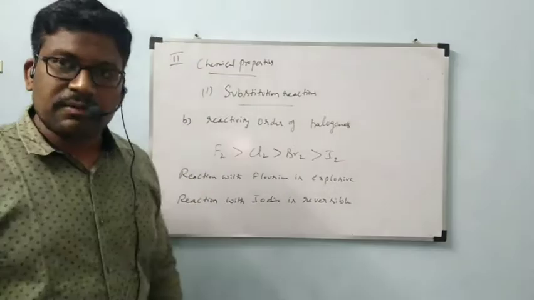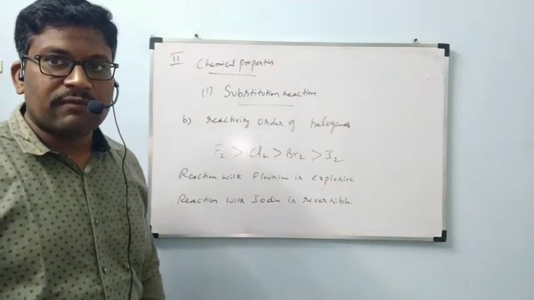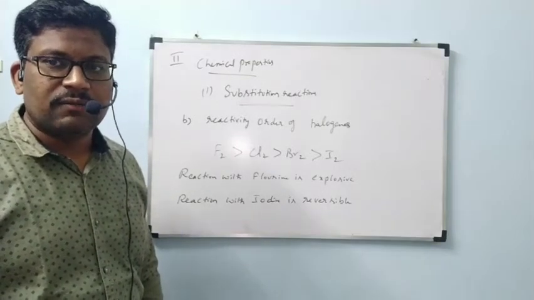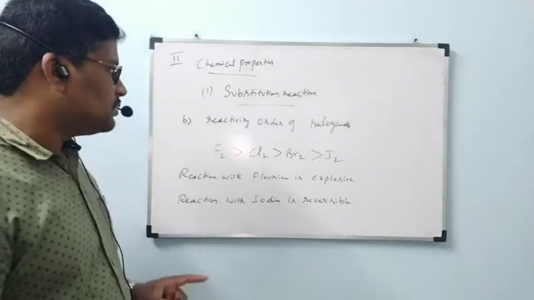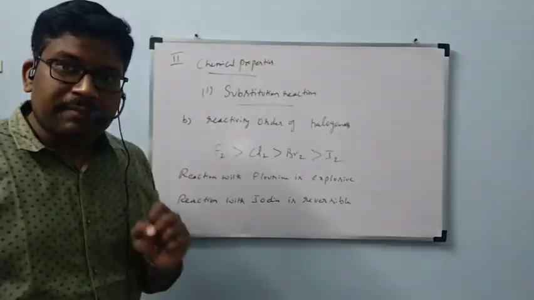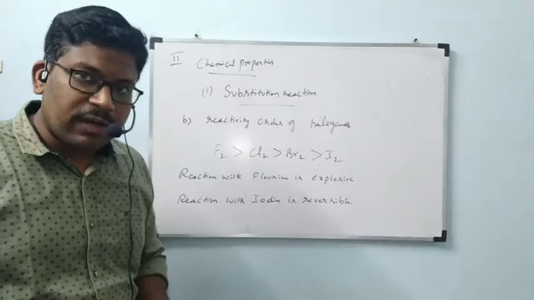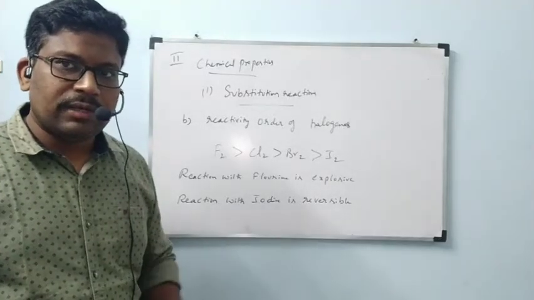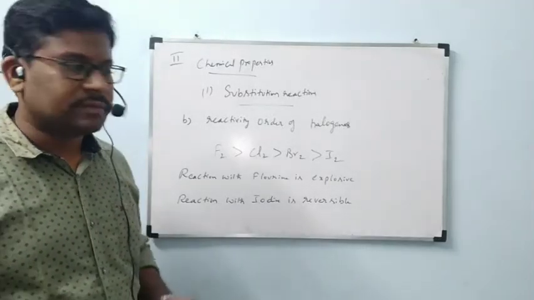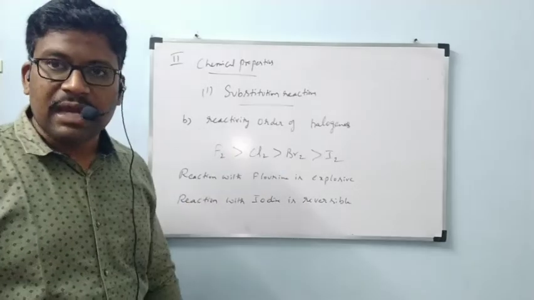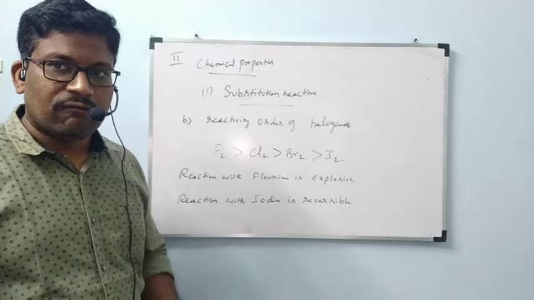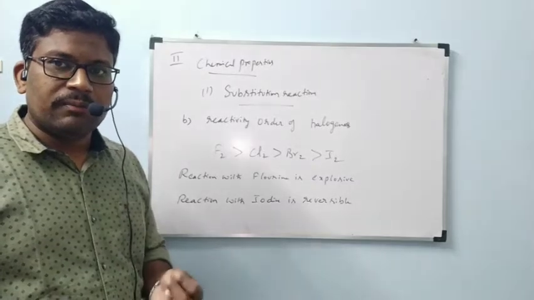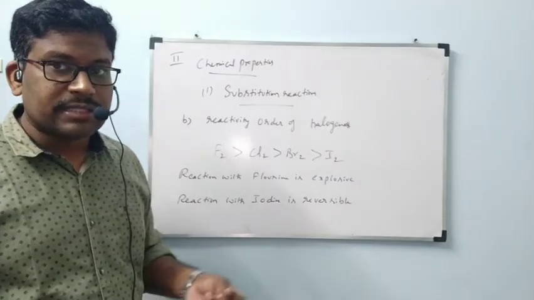I will take one example with iodine and show what will happen if you take iodine as one of the reactants. The same reaction can happen with fluorine, chlorine, bromine or iodine. These are called halogens. I took chlorine as the example now.